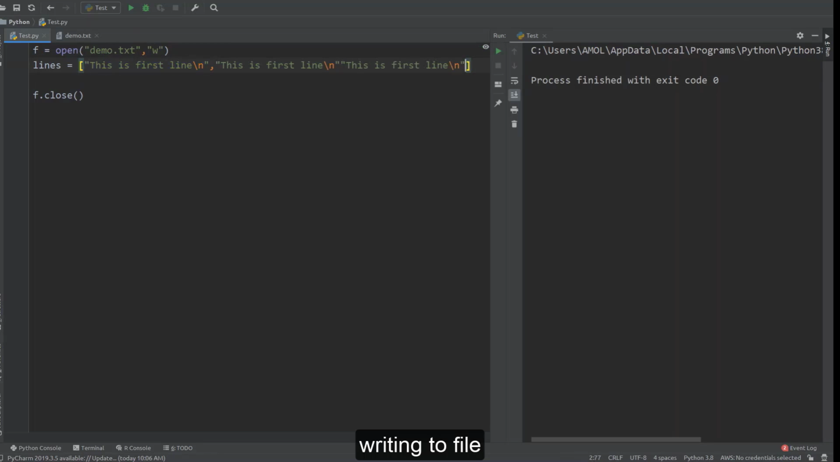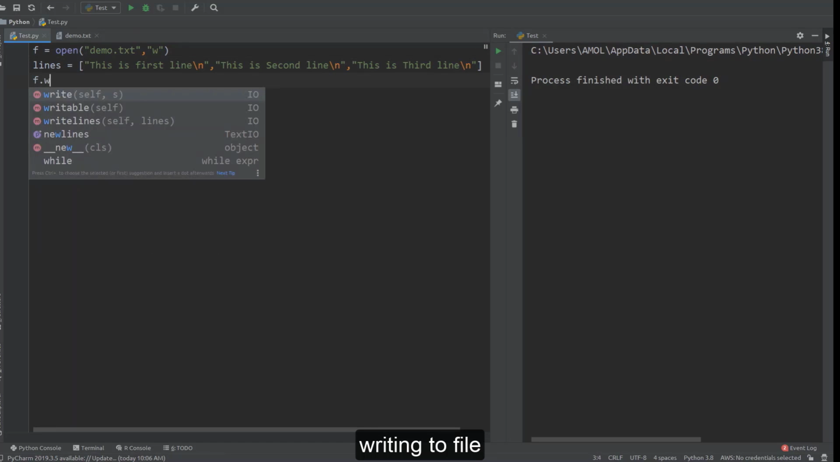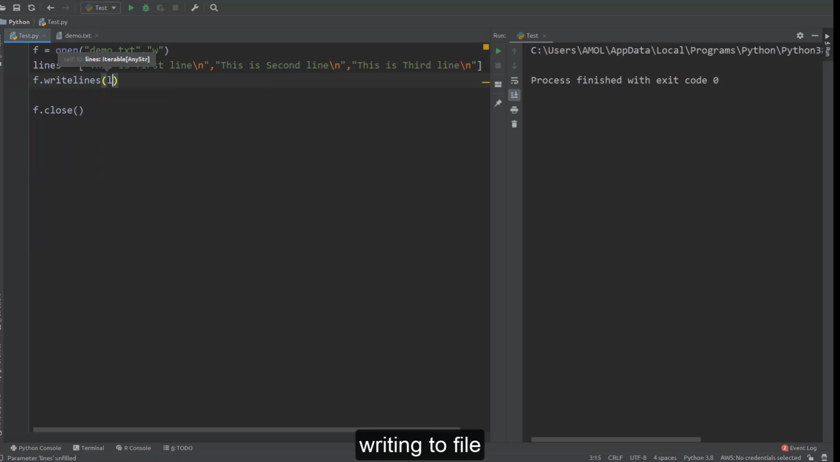And create an array, a list with, let's say, three text items over here, like this is the second line and this is the third line. Okay, and here we are just writing it by using the writelines function and passing this lines list to this function. Now it's a W mode, so it will delete all the previous contents, whatever was written, and add these three lines to the file here.